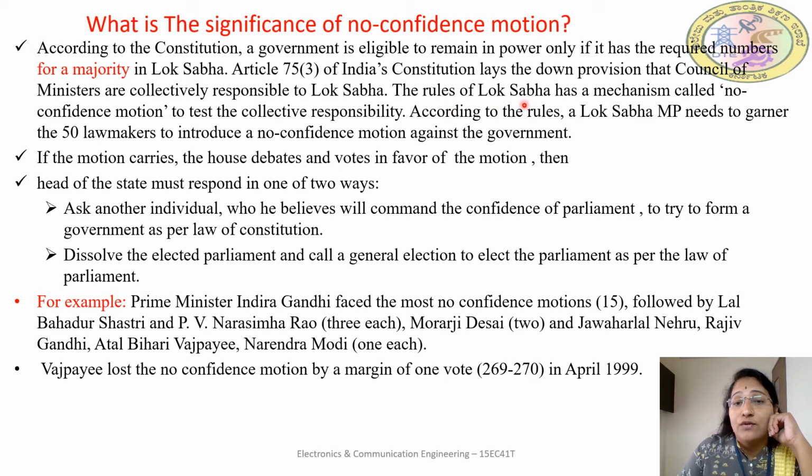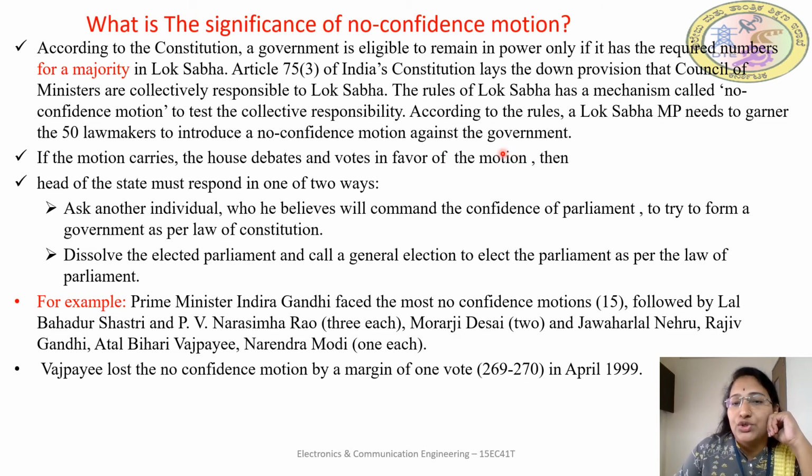The rules of Lok Sabha have a mechanism called the no confidence motion to test the collective responsibility. So this collective responsibility is tested by using a no confidence motion. According to the rules, a Lok Sabha MP needs to garner 50 lawmakers to introduce a no confidence motion against the government, that is, from the opposition party.